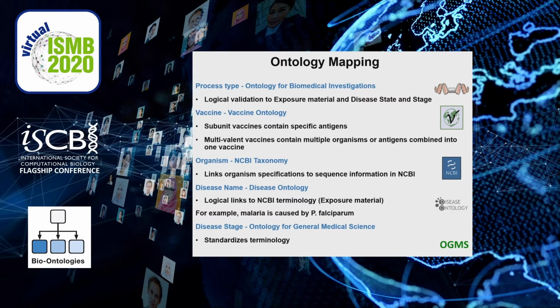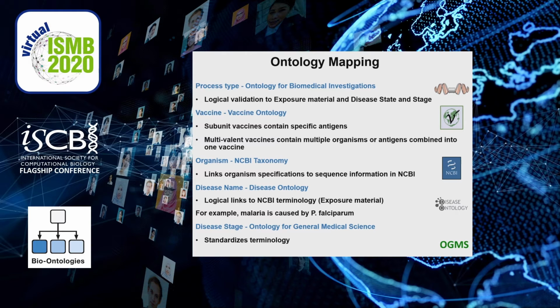We took those critical elements and mapped them to ontologies. For the process types, we largely used the OBI, the Ontology for Biomedical Investigations, and this allowed us the opportunity to incorporate logical validation to exposure materials and the disease state and stage. If the exposure material was a vaccine, we used the vaccine ontology. And by doing so, we have access to the different subunits present within a subunit vaccine. And for multivalent vaccines, the different organisms, say the different strains of flu that are present in each flu vaccine.